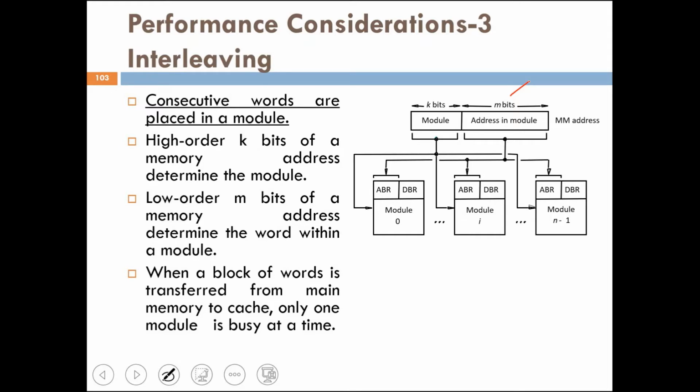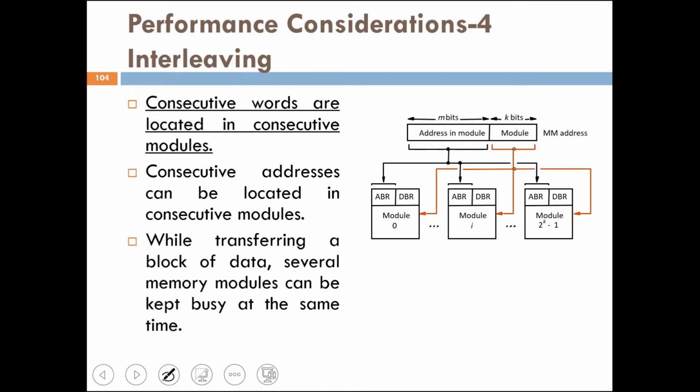Now when consecutive locations are accessed, such as a block transfer from memory to cache, only one module is accessed. However, devices with DMA ability may access information in other modules at the same time.